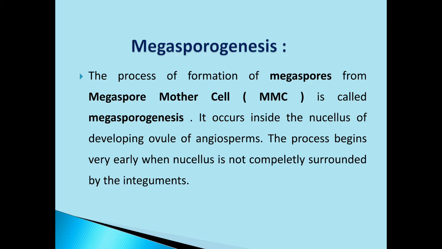Clear? Now you understood what is megasporogenesis. Megasporogenesis is the process of formation of megaspores from the megaspore mother cell. The megaspore mother cell undergoes reduction cell division. As a result, we know that through reduction cell division, from one cell we will get 4 cells. So the megaspore mother cell will give rise to 4 megaspores, and this process is known as megasporogenesis.